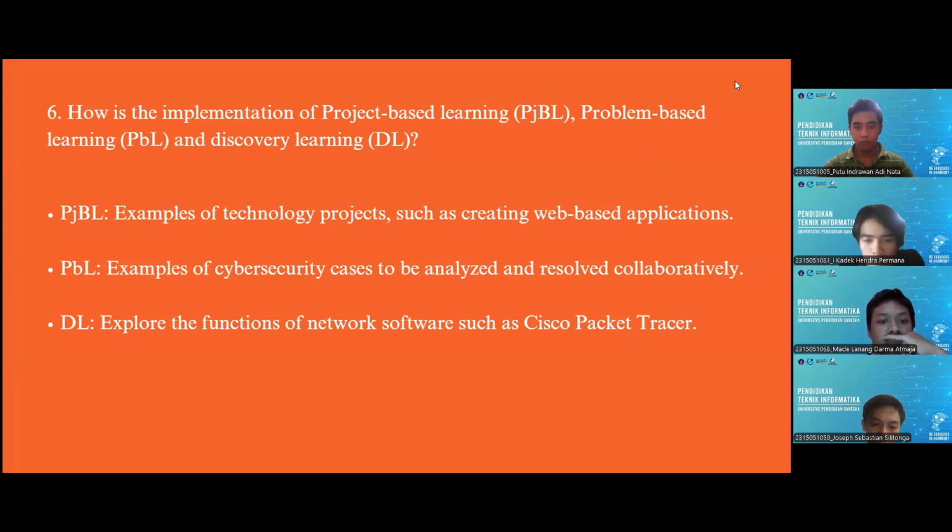For the steps, the teacher introduces the topic, such as designing a green technology app. Students plan and execute the project collaboratively. The teacher monitors progress and provides feedback. And the students present their final product and reflect on the process.